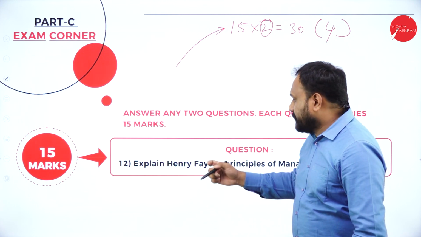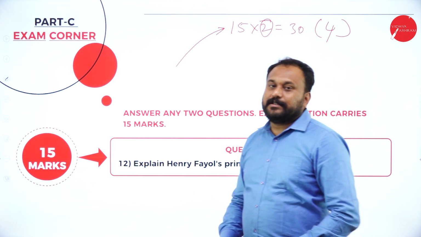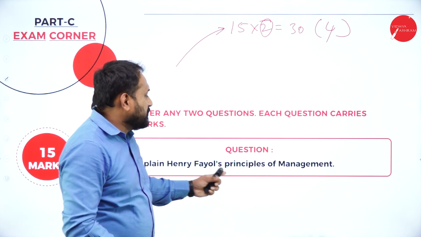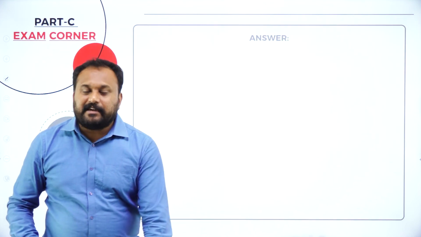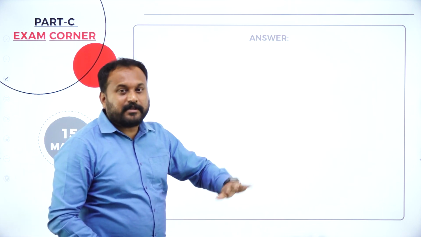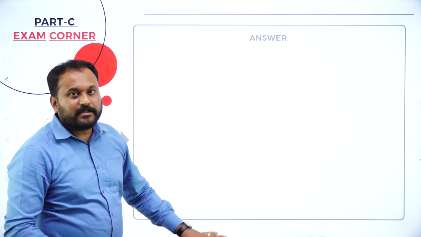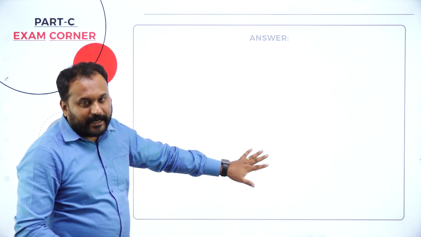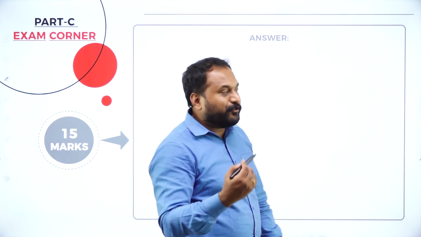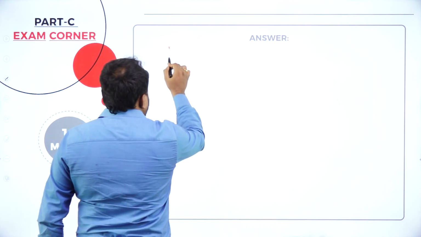Now the 15 marks question is: explain Henry Fayol's principles. What type of principles? Principles of management. Same way in the answer, write the meaning of management and the definition of management. Write Henry Fayol's 14 principles. All 14 principles you need to explain. So the 14 principles are like this.